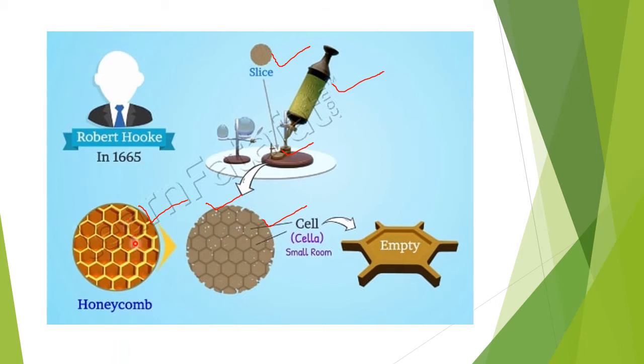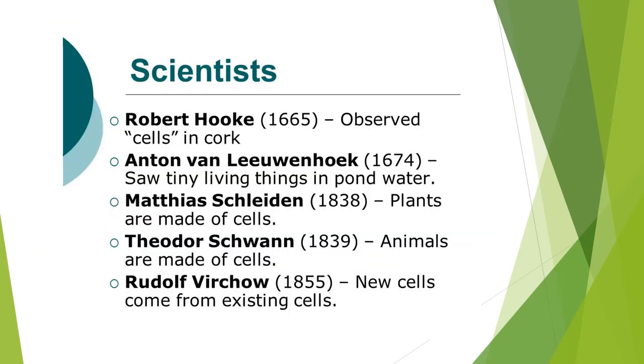Can you see this small part? This is called a cell. He observed the same or a similar structure in the cork, and inside each cell it was empty. So he named each of these chambers a cell, which means room.